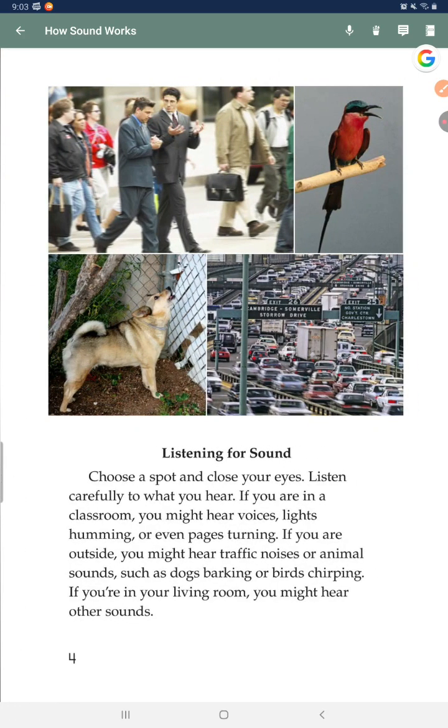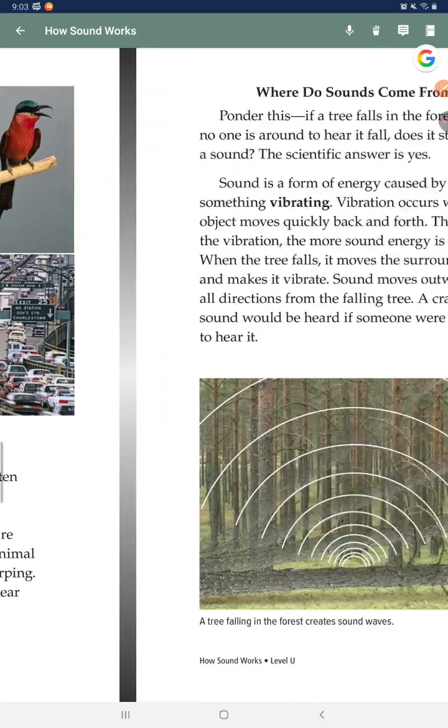Listening for sound. Choose a spot and close your eyes. Listen carefully to what you hear. If you are in a classroom, you might hear voices, lights humming, or even pages turning. If you are outside, you might hear traffic noises or animal sounds such as a dog barking or birds chirping. If you're in your living room, you might hear other sounds.